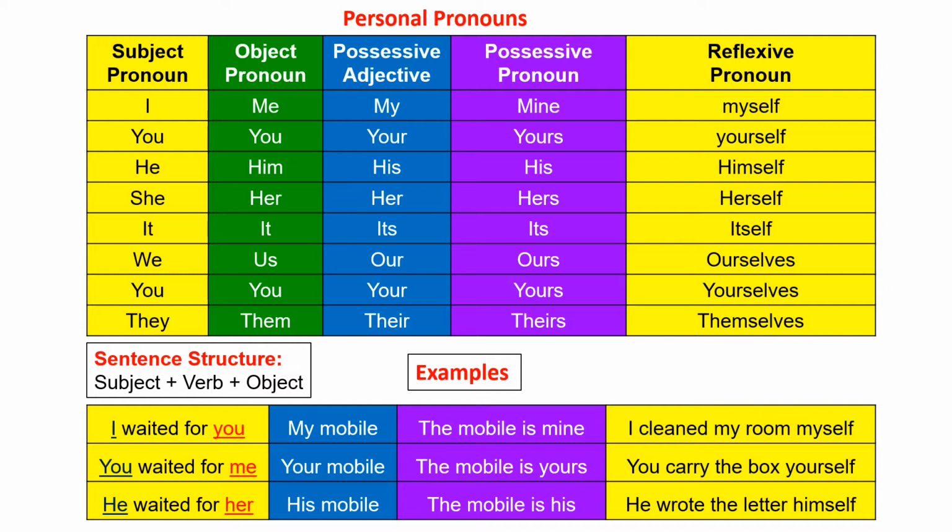Next, object pronouns. Why do we call these pronouns object pronouns? It's because we use these pronouns in the object positions. You see the sentence structure. After the verb, the sentence part is called object. So, these pronouns are used in object positions. It is the reason these pronouns are called object pronouns. Me, you, him, her, it, us, you, and them.